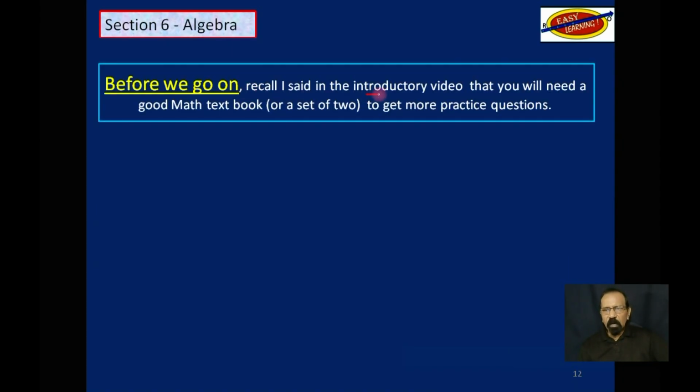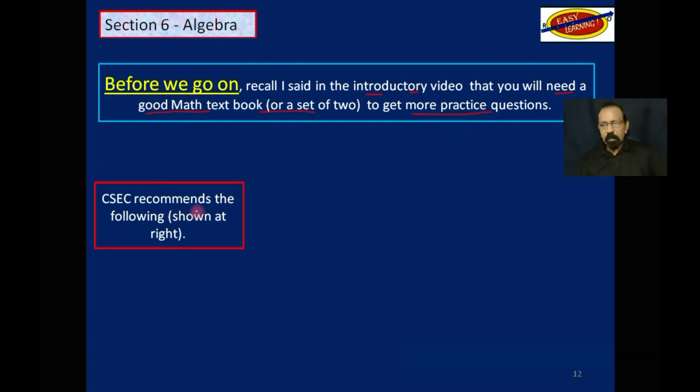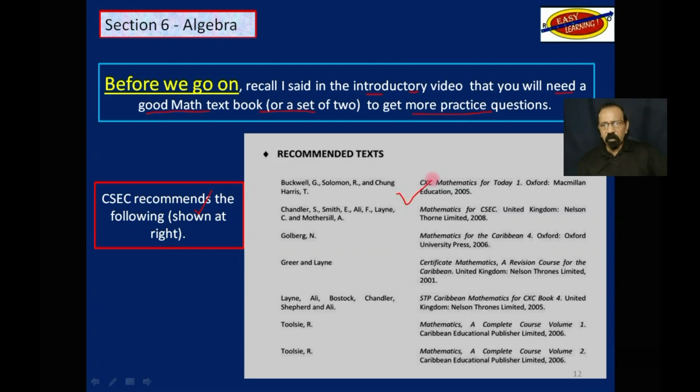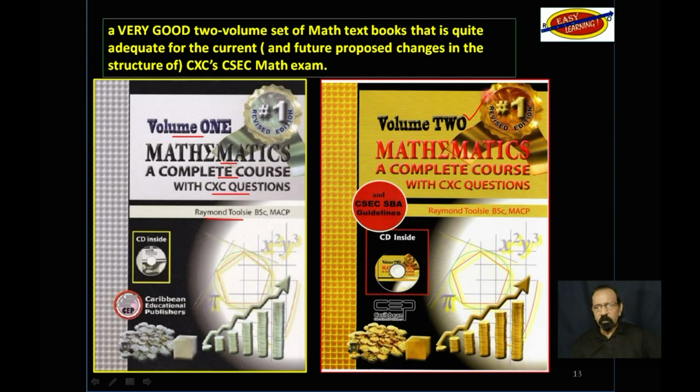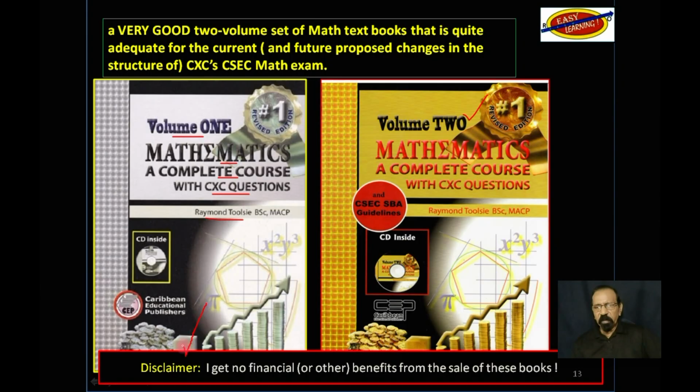Before we go on, recall I said that you will need a good math textbook or maybe a set of 2 to get especially more practice questions and maybe some more explanation. CSEC recommends these that you see here on the right. From those, I will recommend these last 2. Let's see those closer on the next slide. Volume 1, Mathematics, a complete course with CSEC questions by Raymond Tulsi. And this one is a picture of volume 2. Please note this disclaimer down here. I get no financial or other benefits from the sale of these books.